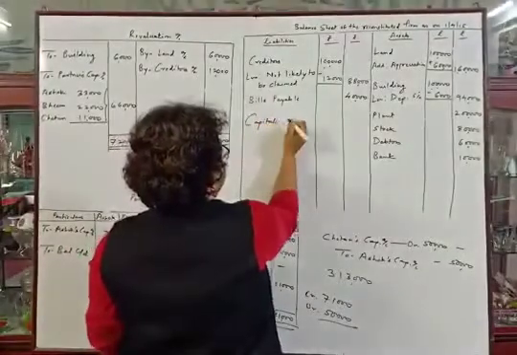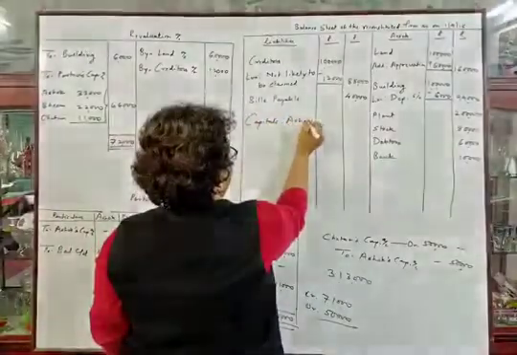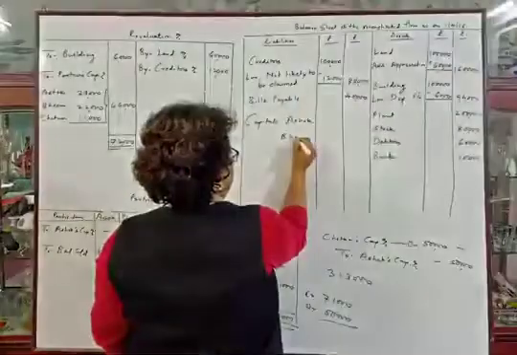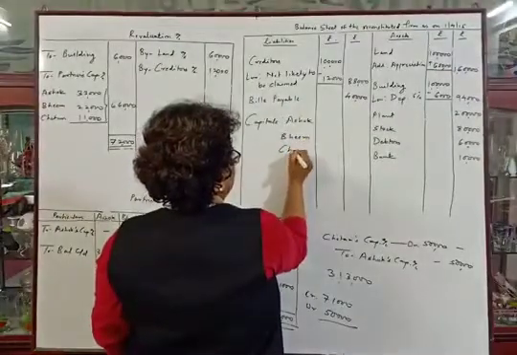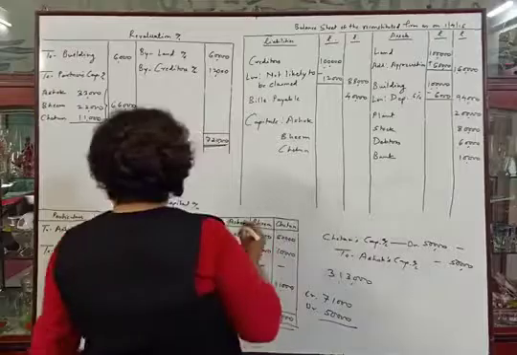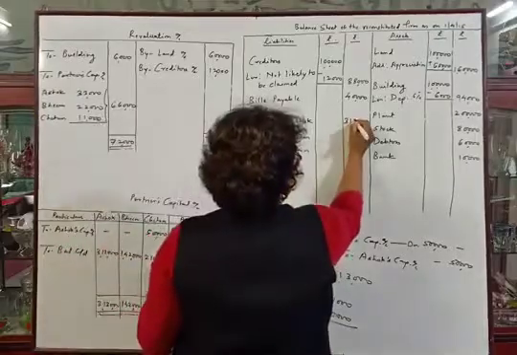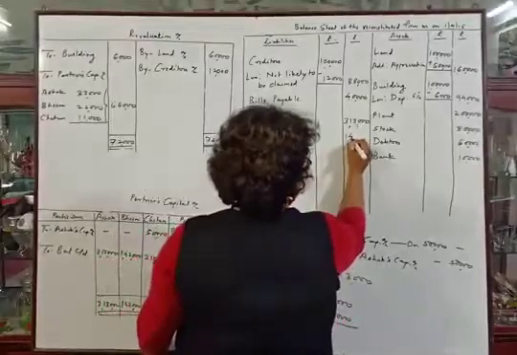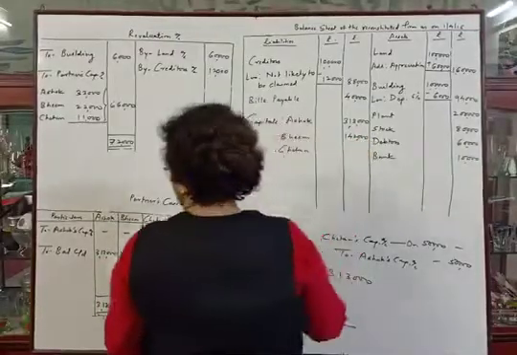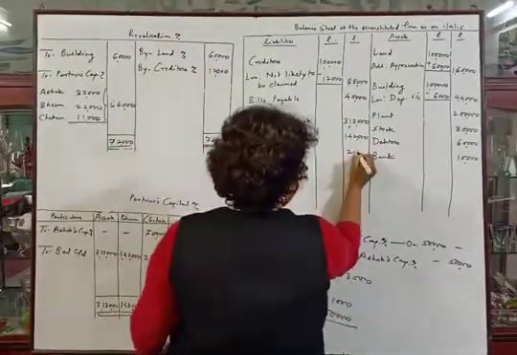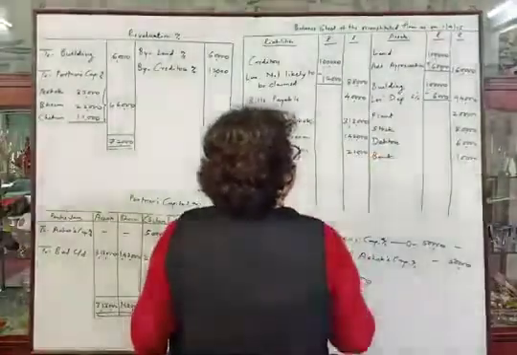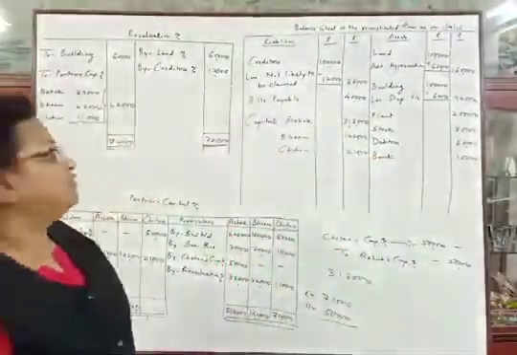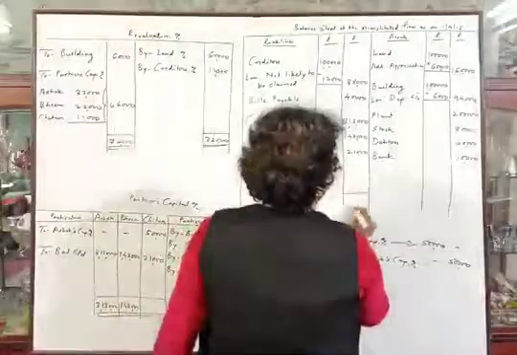Then we will take these balances as their capital balances in the balance sheet. So capitals: Ashok 3 lakhs 13,000, Bhim 1 lakh 42,000 and Chetan 21,000. Now we will tally the balance sheet.